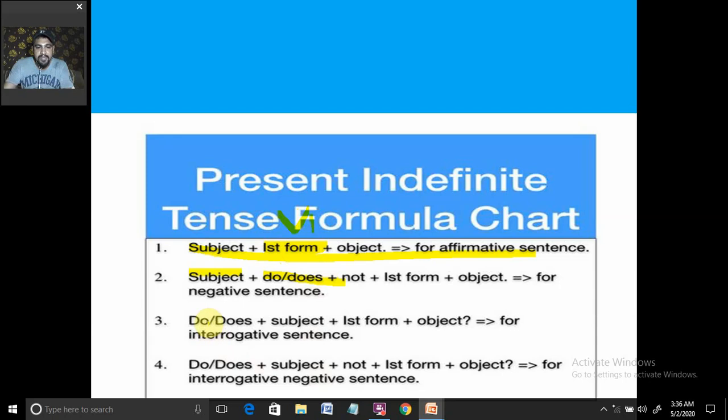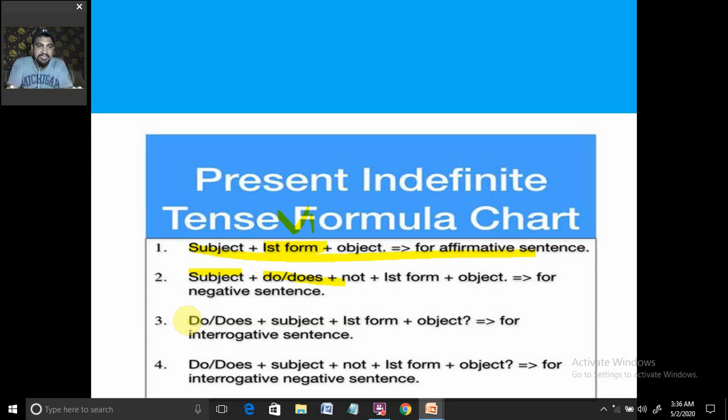Okay, then when we write an interrogative sentence, we have to exchange the places of the subject and the helping verb. The helping verb would come at the first place. Whenever we write or say a question, we keep the helping verb in the beginning, and then we write the subject. Then we write the main verb, that is the verb's first form, and we don't use s or es in case we are using do or does in the statement.